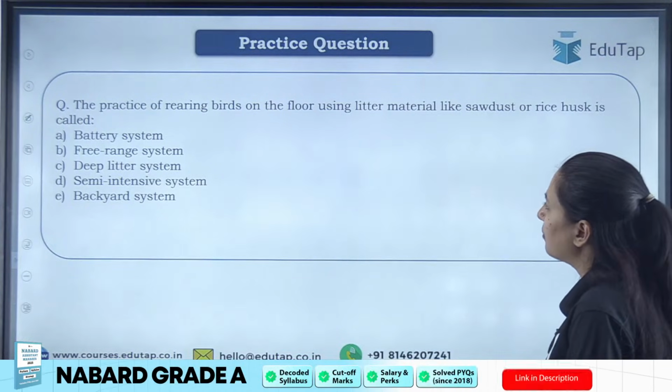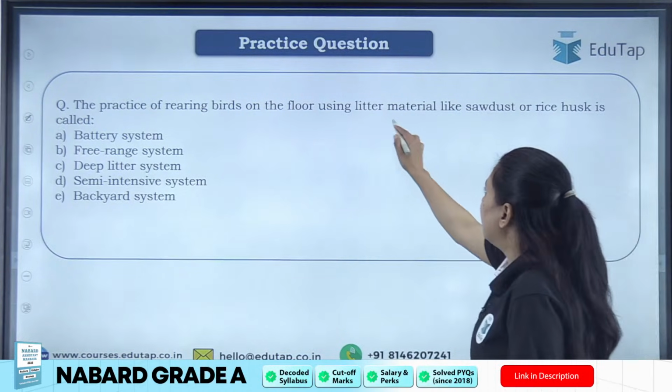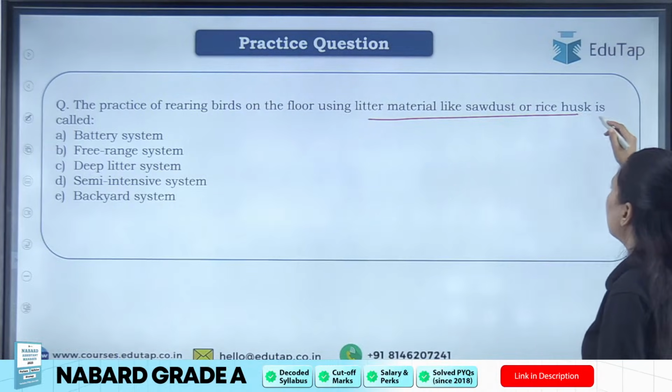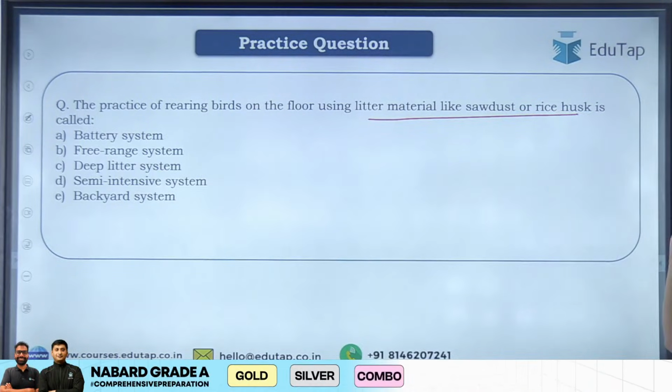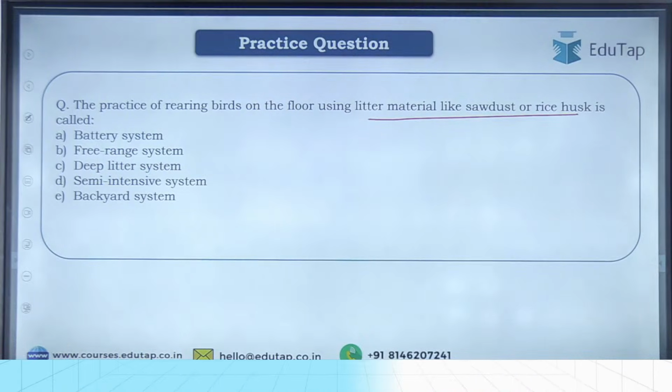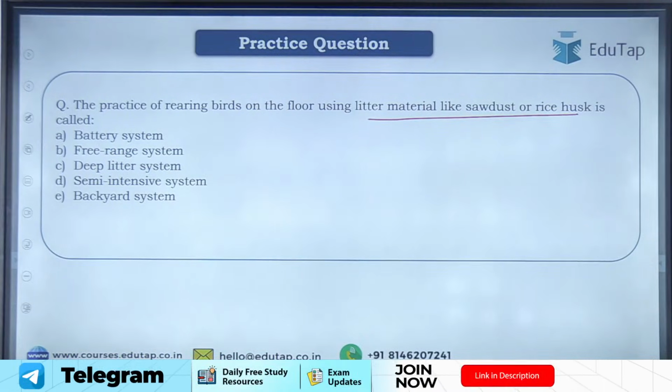The practice of rearing birds on the floor using litter material like sawdust or rice husk is called what? What is that practice called? Your options are battery system, free range system, deep litter system, semi-intensive system, or backyard system. What will be the answer here?